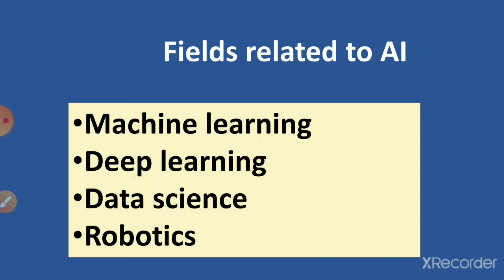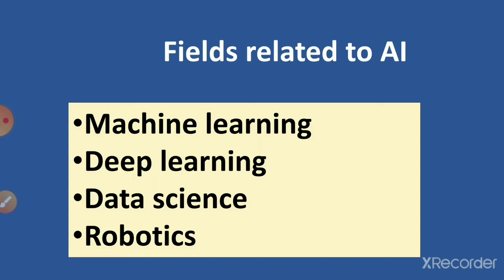Okay, next we talk about data science. Data science is a term used for referring to different related subdisciplines. These subdisciplines include machine learning, statistics, data storage, web development, etc. Robotics is something everyone knows: robots are computing machines that have both hardware as well as software. The challenge is to develop AI programs that can help robots behave more and more like human beings, right? Day by day, the scientists working in these fields are trying their best to bring up good robots, right? So these are all the fields related to AI, children.